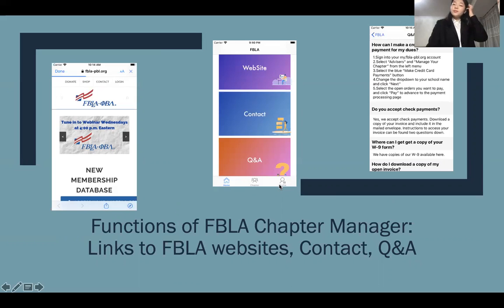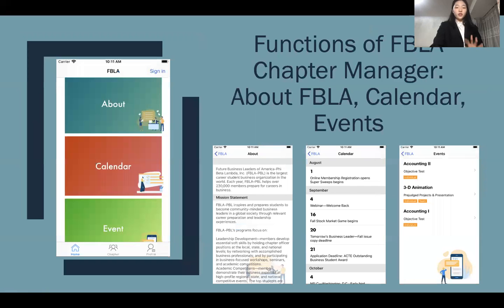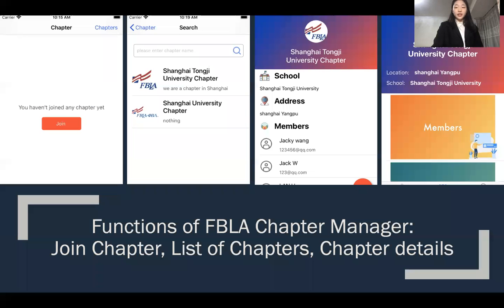As you may notice at the bottom, there's a bar which has three buttons: Home, Chapter, and Profile. Clicking on each one will direct you to the related page, and all the functions I have stated above are in the home page. Next is the chapter page. If you have not joined any chapter yet, you can click on Join and choose the chapter that you belong to from the list or search for it.